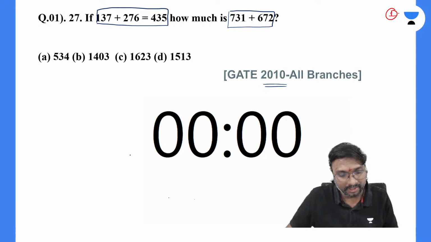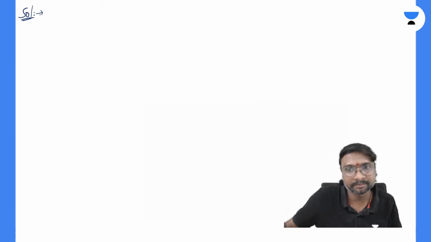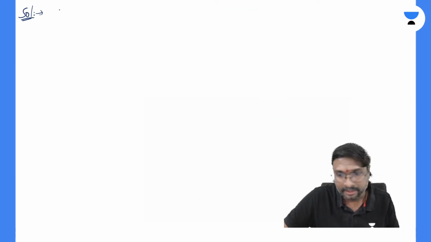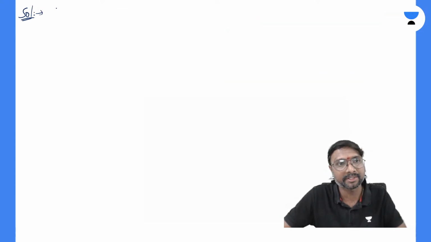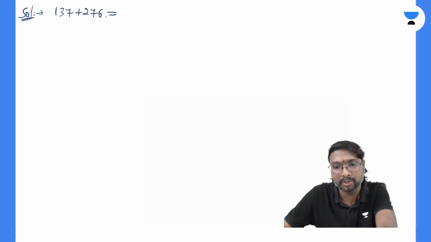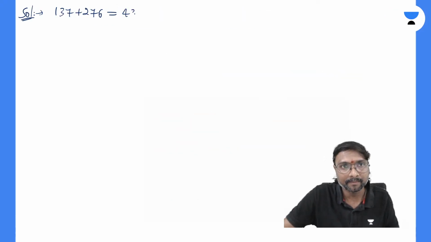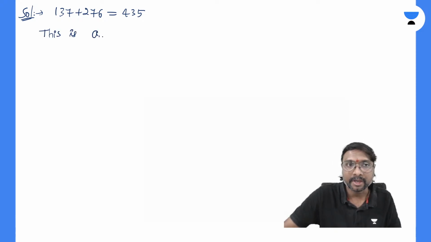So here, this is an addition on which base, if you observe? What is given here? 137 plus 276 will be equal to 435. So this is an addition on base 8. Don't worry, I'll be writing the full solution. Addition on which base? This base 8.